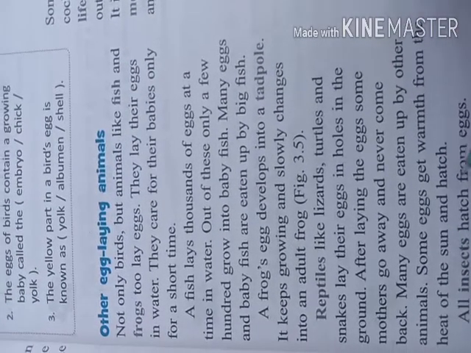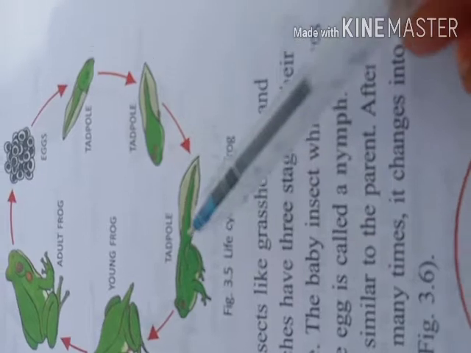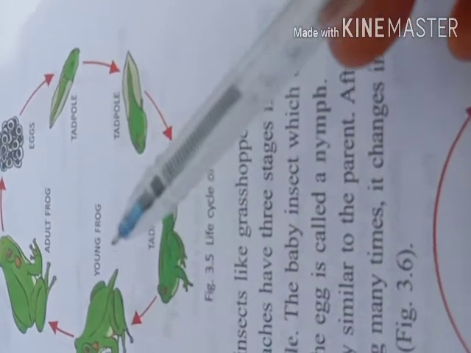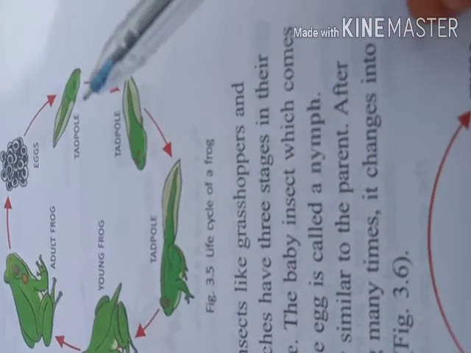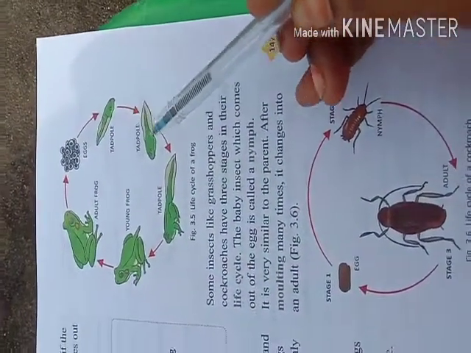All insects hatch from eggs. So here we can see the life cycle of a frog. First the tadpole, which becomes a young frog, then an adult frog, which lays eggs, and again it becomes a tadpole. So this is the life cycle of a frog.